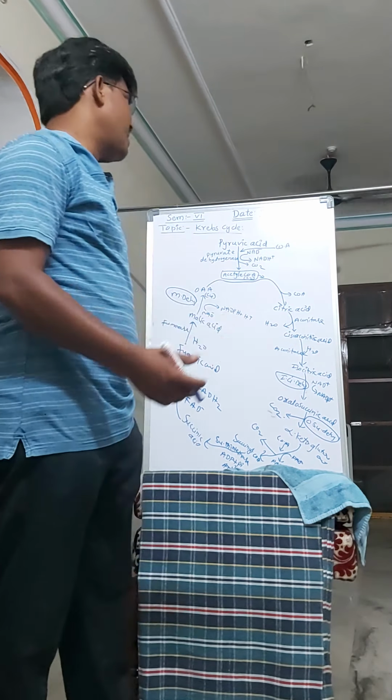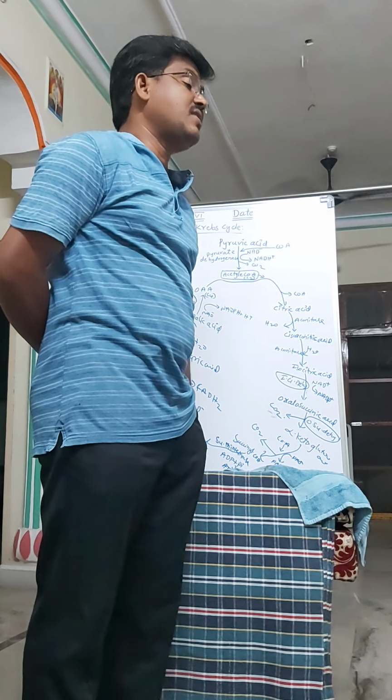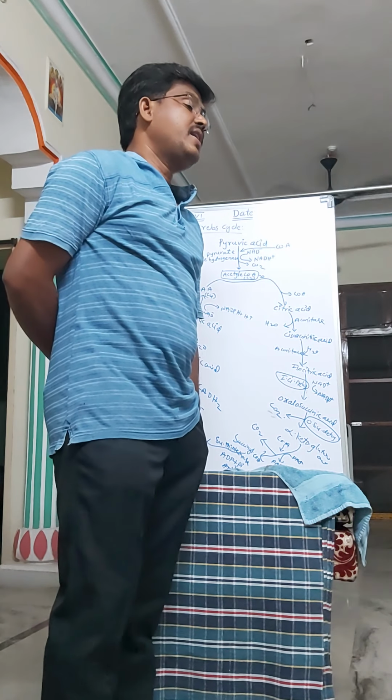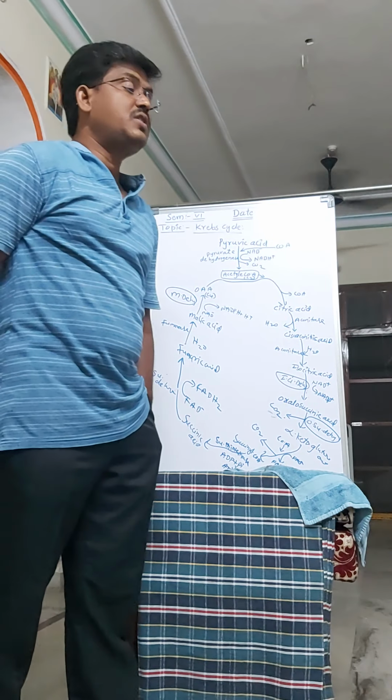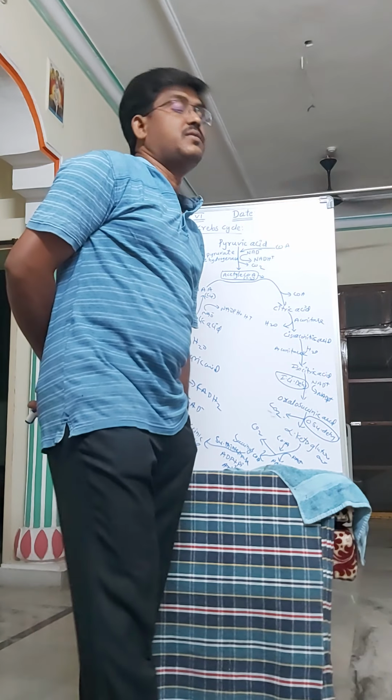So in the hydration, one molecule of water is added to cis-aconitic acid, resulting in the formation of isocitric acid. The reaction is also catalyzed by the aconitase enzyme.